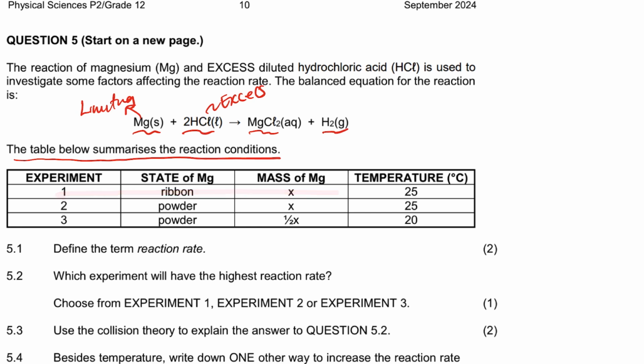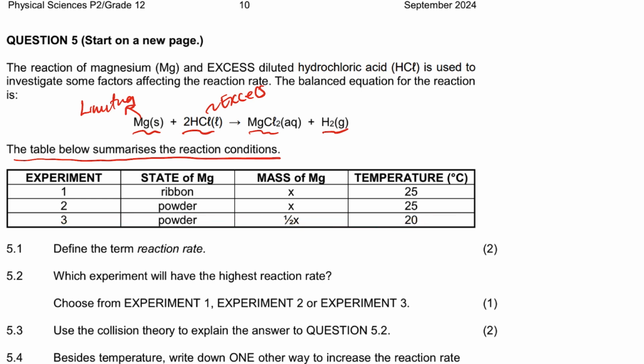In experiment 1, they used the magnesium as a ribbon, which is in a solid state form, which is a lower state of division, and the mass of magnesium was X at 25 degrees Celsius. And then in experiment 2, the state of division has been increased. It's a powder and the mass is the same, X, at the same temperature. Already you can see which one is faster between the two. And in experiment 3, the state of division is still powder, but the mass of magnesium has been decreased, and at a lower temperature. We can see this is going to be the last one.